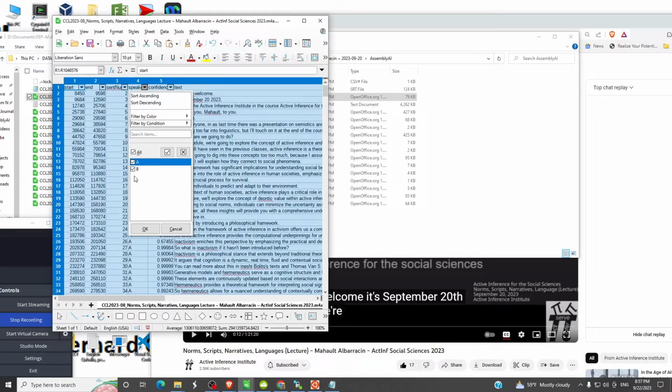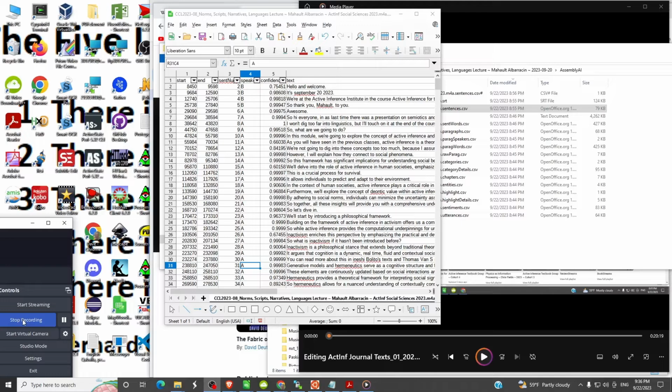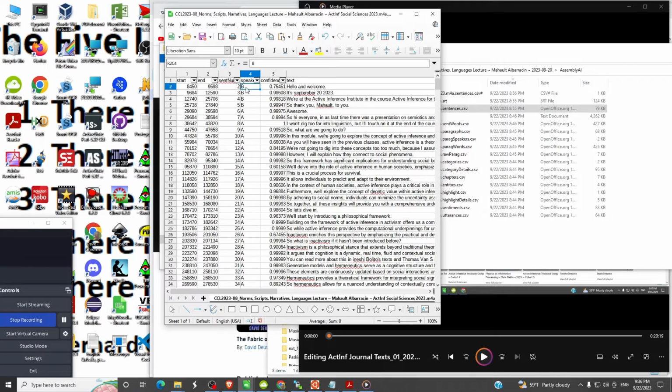We have only two speakers, or I should say Assembly AI has identified only two speakers, A and B. And we see that after we dropped that first item, speaker B is the correct speaker. We need to record that. As we remarked, Assembly AI has identified only two speakers, and the first of those it labels as speaker B.